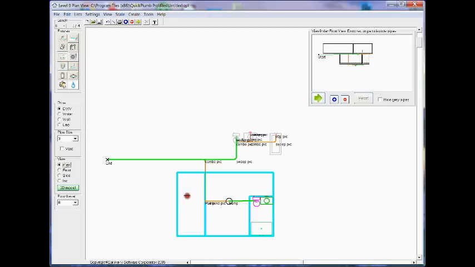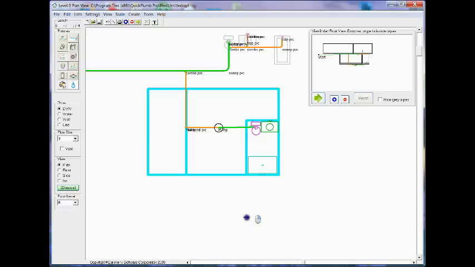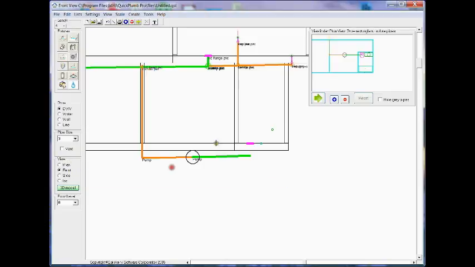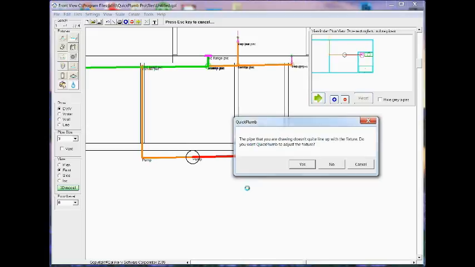So going back to plan view, I'm going to adjust the position of the toilet slightly to line up with the pipe beneath the toilet. Now I'm going to connect a drain pipe from the toilet straight down to the inlet of the sump pump. There's a dialog box that opens asking me if I want QuickPlumb to automatically align the fixture with the pipe, and I'm going to select yes.